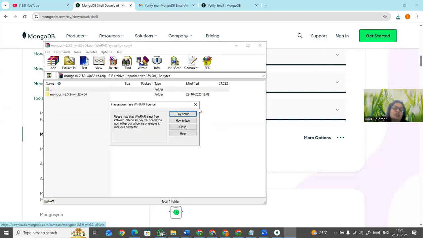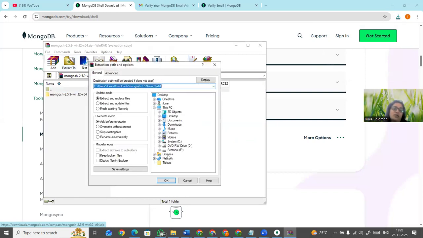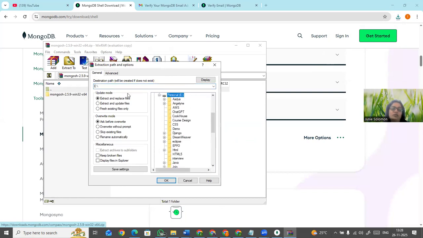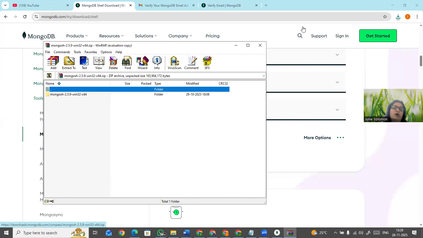You can see here, first you have to extract this. Extract it to the folder wherever you want. I'm just extracting to my E folder, where I have a MongoDB folder. I will name it MongoDB Shell. It's better to always give a meaningful name, so that next time when you see it, it will be easy for you. Now I extract that, extracting to the point there. So now it is done, guys.